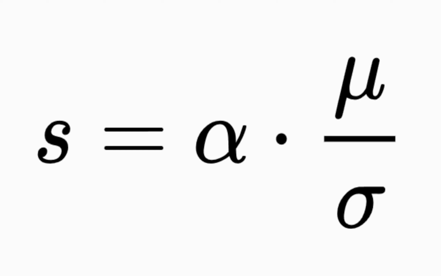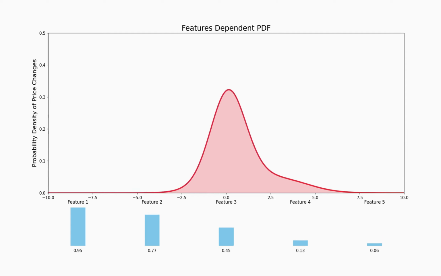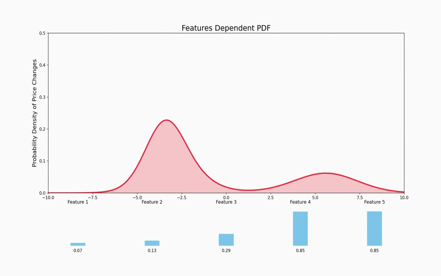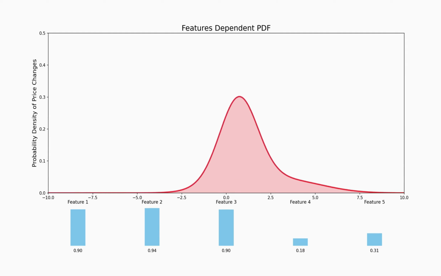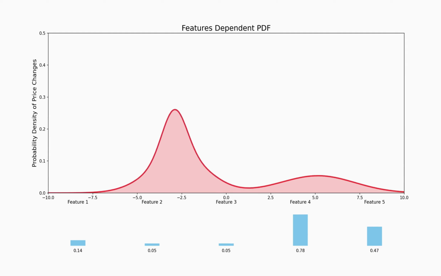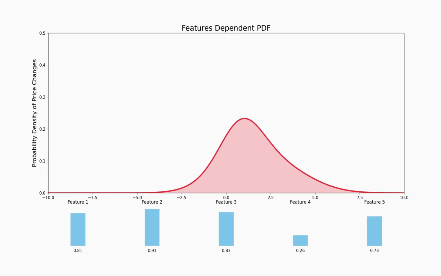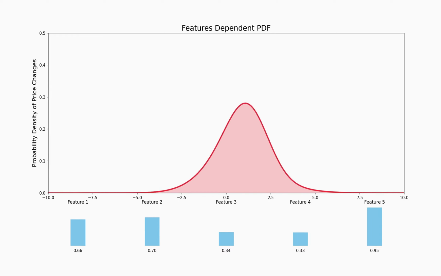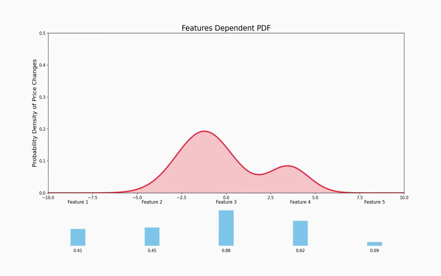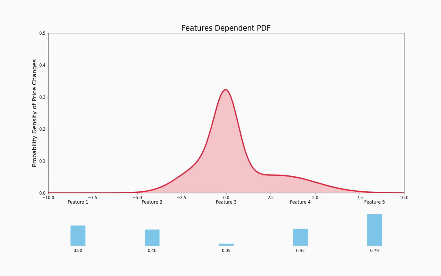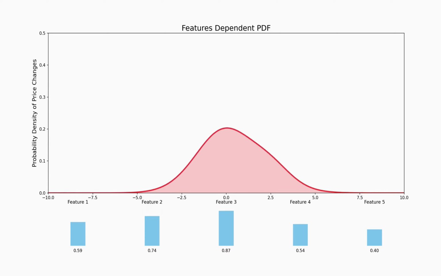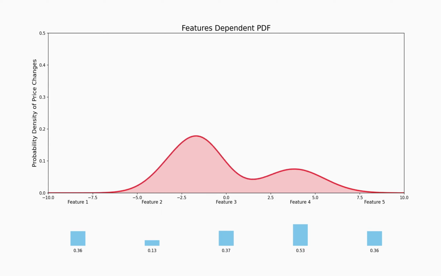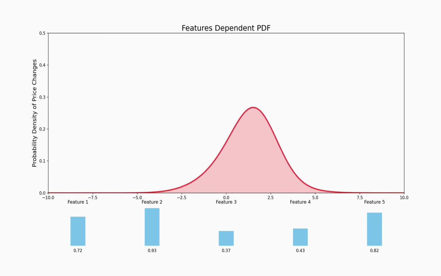In other words, a strategy's attractiveness depends on how much return it delivers per unit of risk, not on its absolute size. So how do we build a strategy that maximizes the Sharpe ratio? With machine learning, we could build a model that for any given values of features outputs a probability distribution from which the target, that is the price change, is expected to come. By changing the values of the features, we change the parameters of this distribution, its mean, variance, skewness, kurtosis, and so on. But before we start building a predictive model that outputs the full probability distribution of price changes, we need to know how we are going to use these distributions.